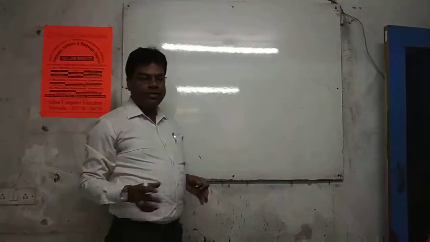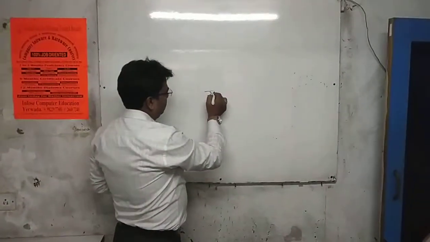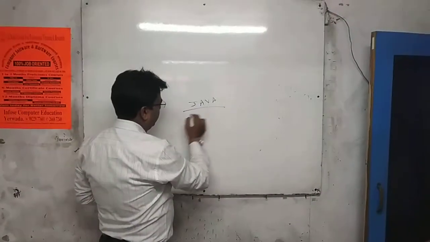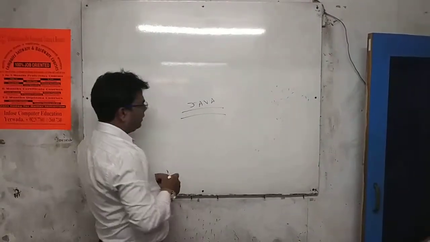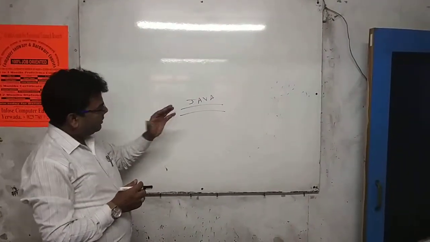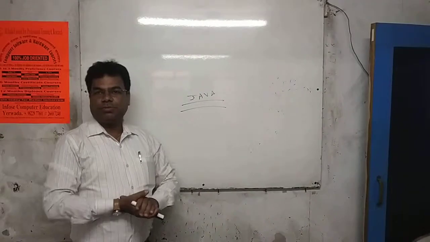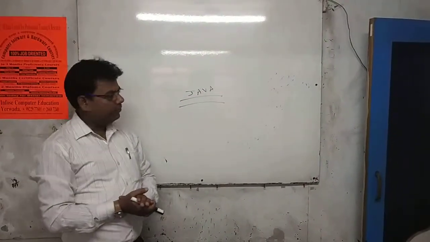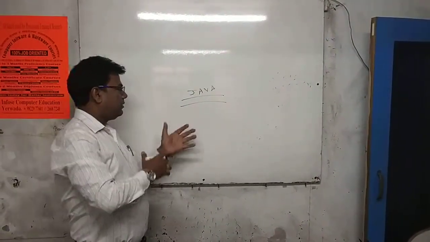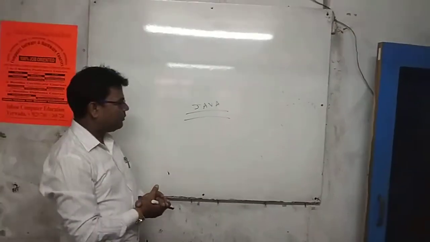What exactly is Java? Java is an object-oriented programming language. Basically, the mother language of Java is C and C++. Java was developed on top of C++.